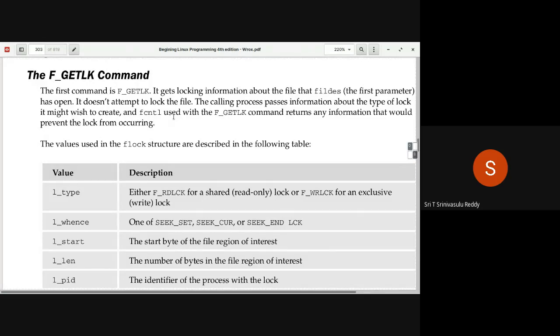It's a very simple thing. The calling process passes information about the type of the lock, and then this is a command that you are going to give. These are the various ways.